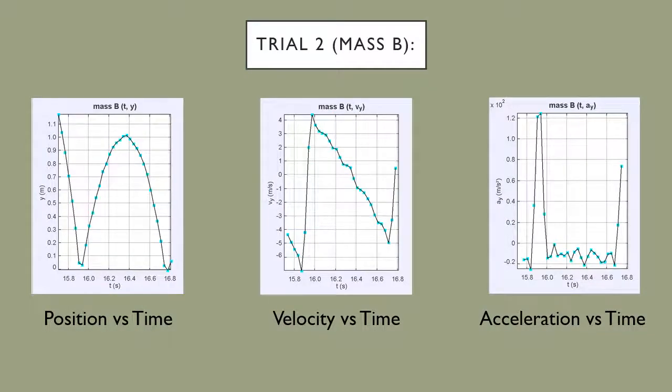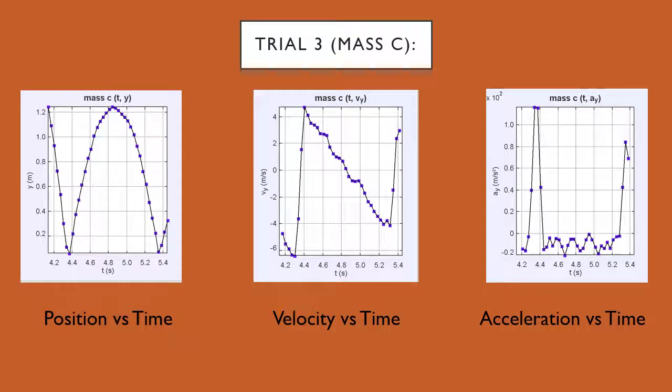For trial 2, we threw the ball with a medium velocity. We expect the fraction of kinetic energy lost to be slightly higher than the previous trial because trial 2 has a greater change in velocity between the two bounces. The ball started at a height of 1.2 meters, and after the first bounce, the ball reaches a height of about 1 meter. With an initial velocity of 7.14 meters per second and a final velocity of 5.02 meters per second, there is an overall change in velocity of 2.12 meters per second.